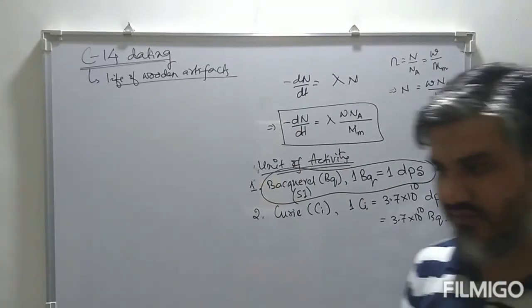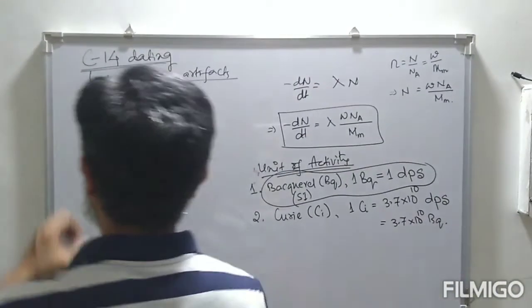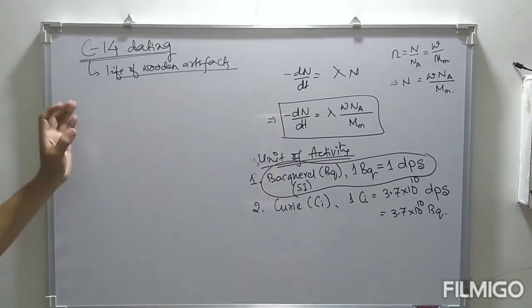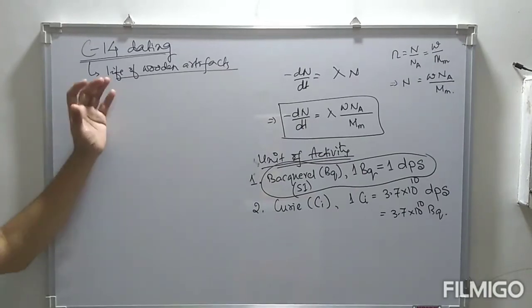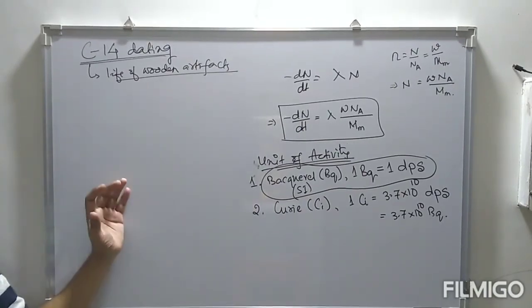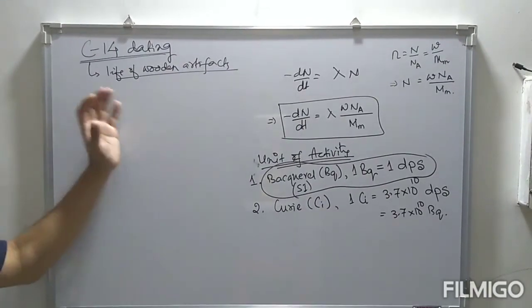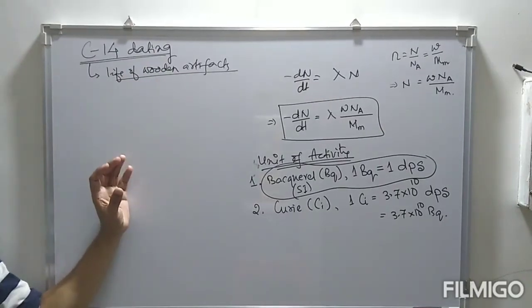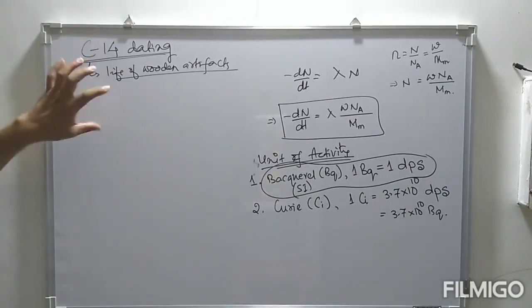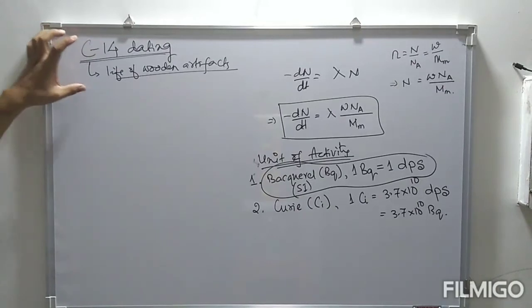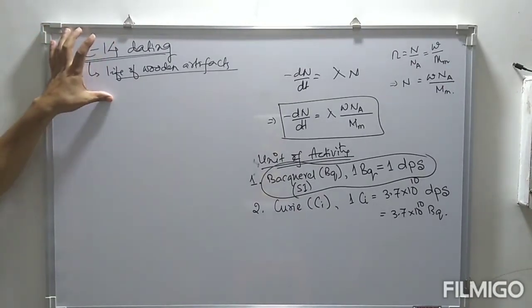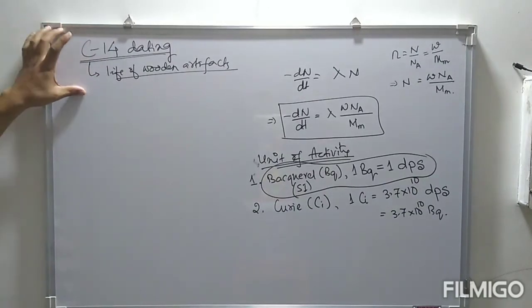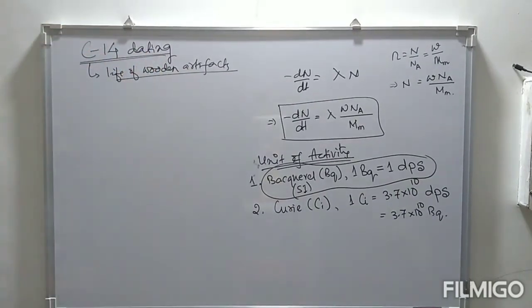Being radioactive, carbon-14 undergoes the decay process. From this decay process, we determine the lifespan of that wooden artifact. So this is a very good method for determining the lifespan of any wooden substance, and it is basically used for wooden substances.